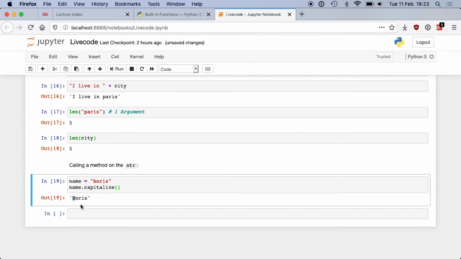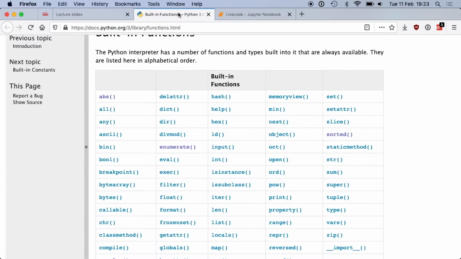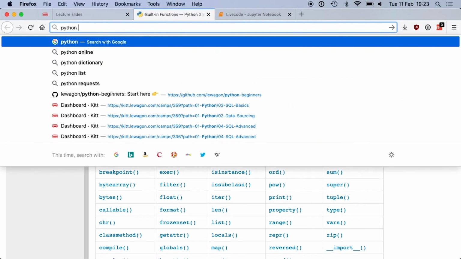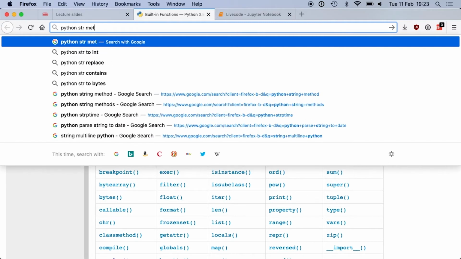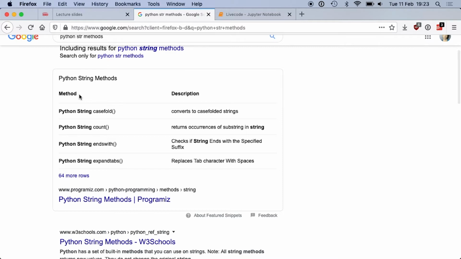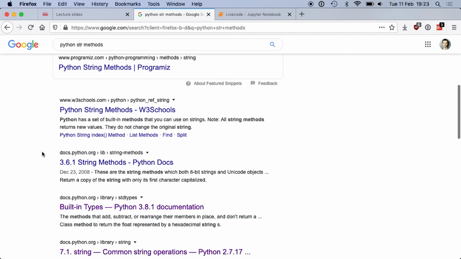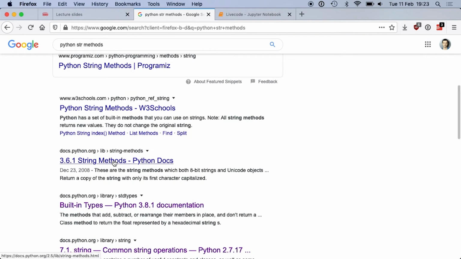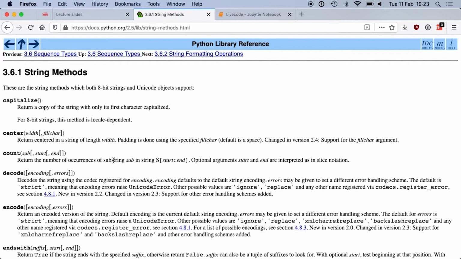Okay? So if you want to know what methods you can call on a given type, you can search Python str methods. And Google is actually smart. It shows you the first methods you can use, but there's also a link directly to the documentation.